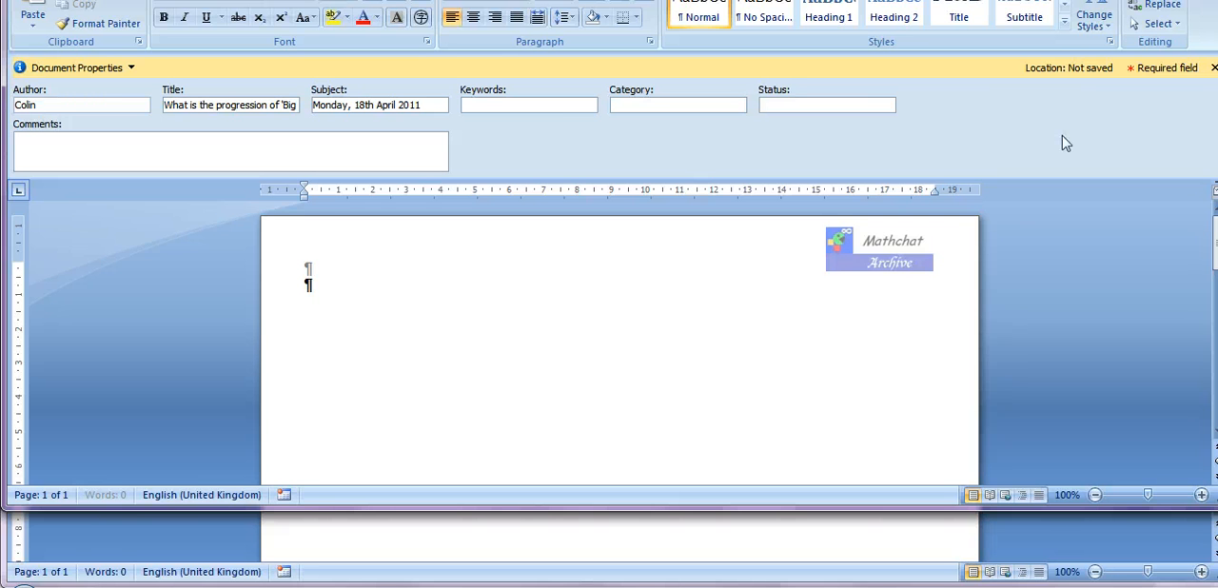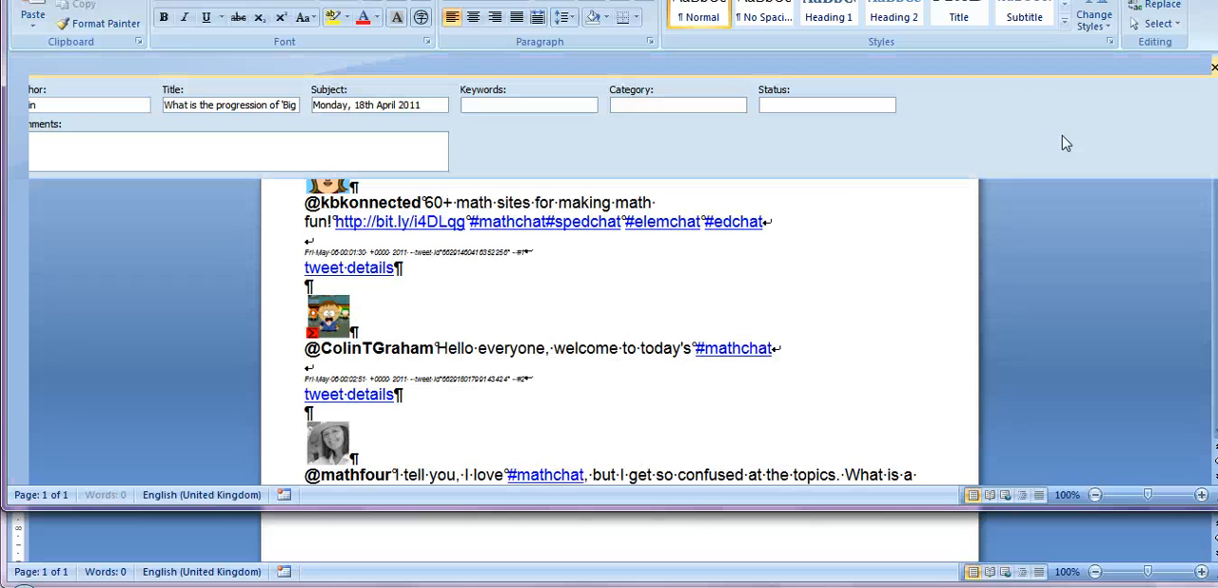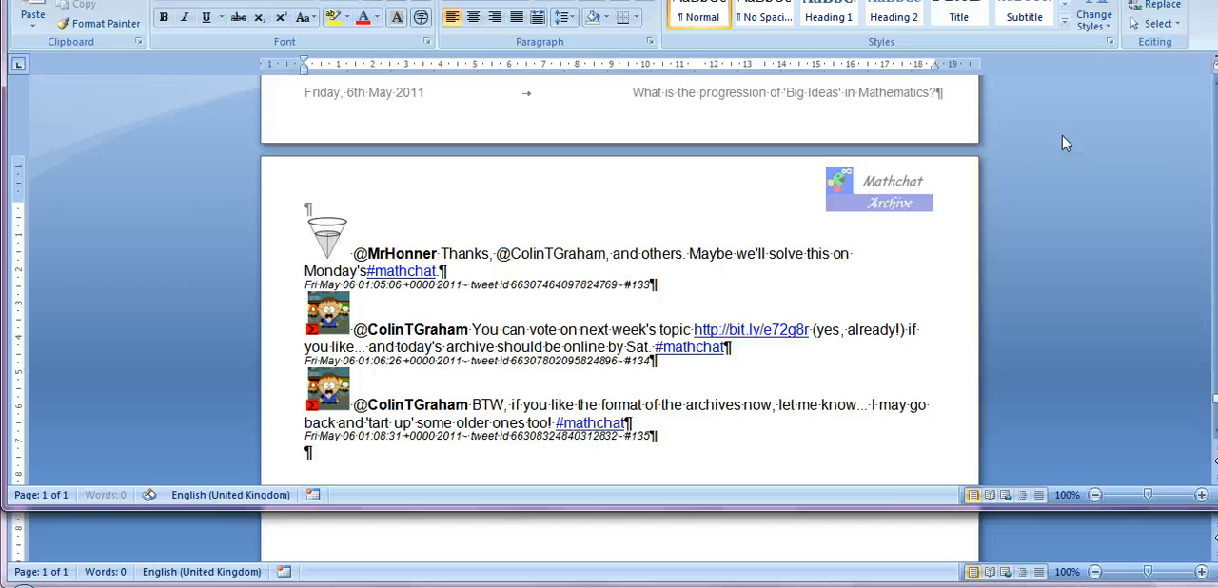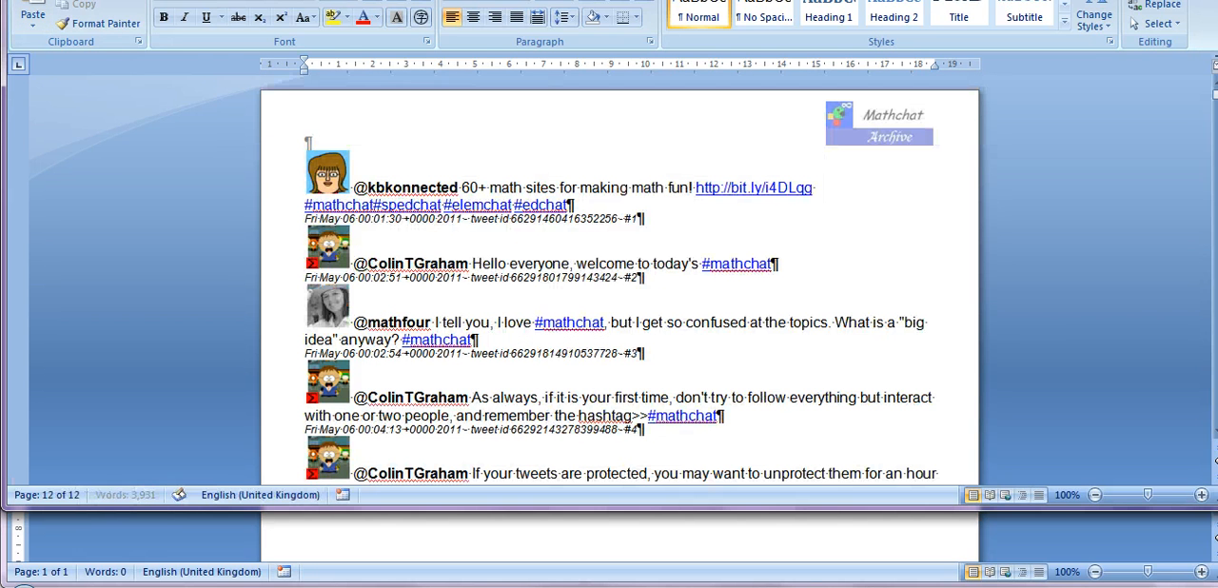Basically what it does is it pastes in all of the items from TwapperKeeper, goes through searching particular formats, tidying up and removing certain things that I don't want, and then what I'm left with is a document that I can tidy up myself later. For example, I might want to remove the first tweet because it's not part of the discussion, but the tweets are numbered so people can see if I've removed anything. That's all.